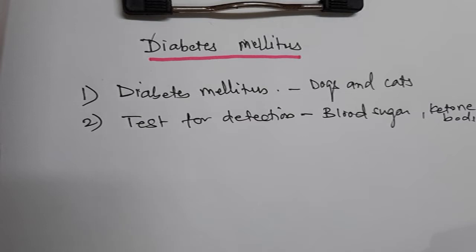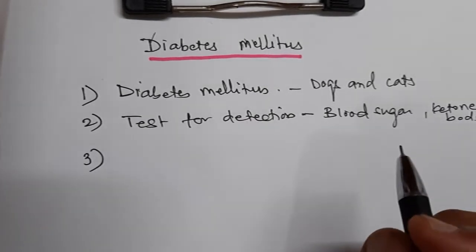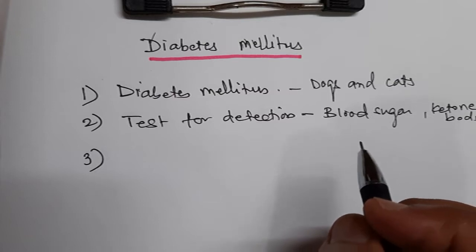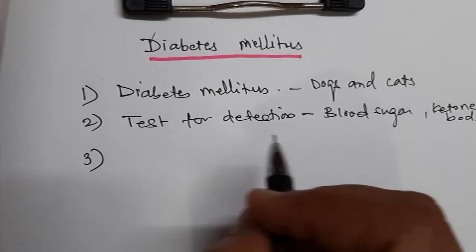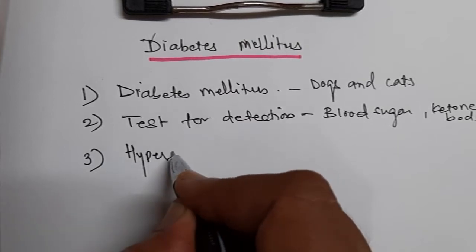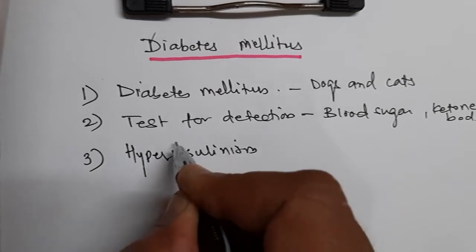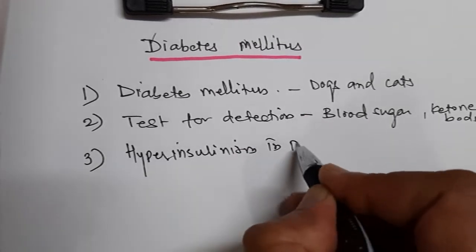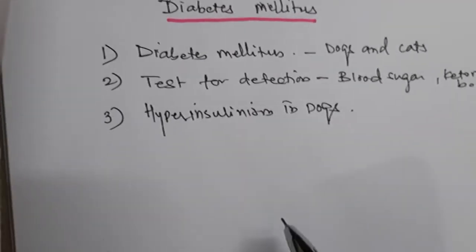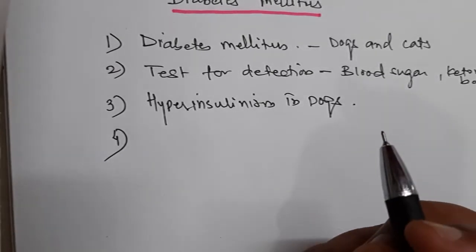What are the different tests which are required for the diagnosis of this condition, diabetes mellitus. Then other conditions like hyperinsulinism in dogs. So that is one condition which occurs in dogs.